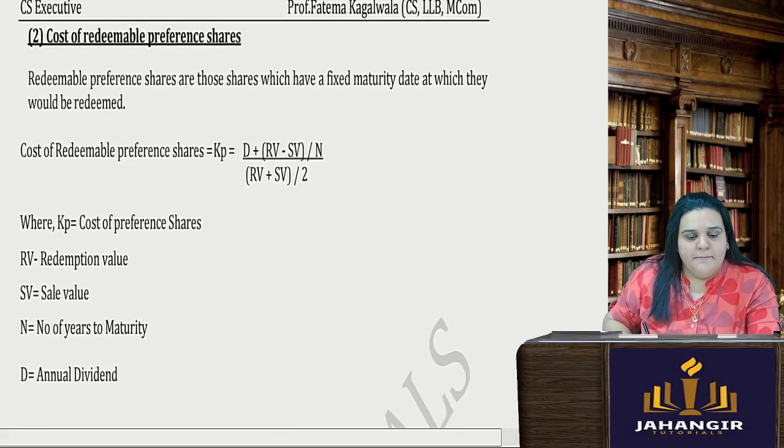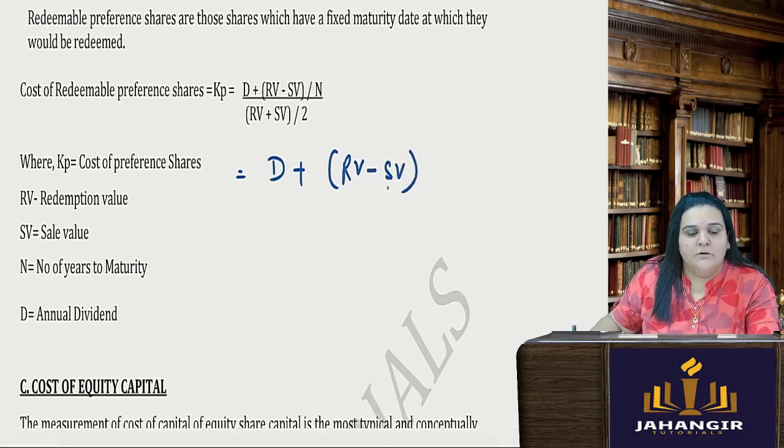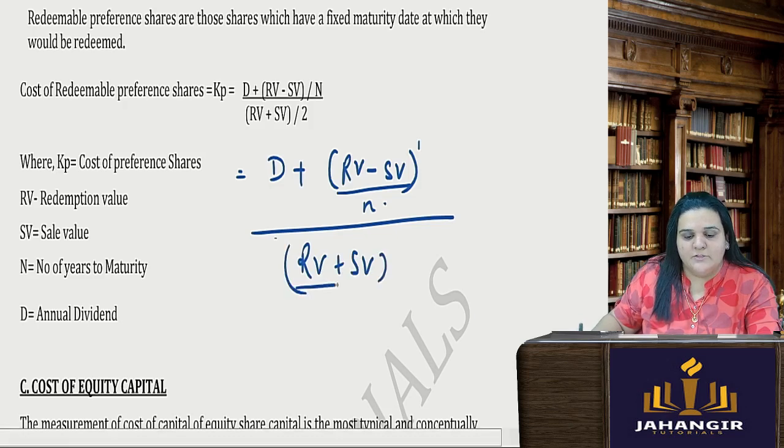And if it is redeemable preference shares, then in that case we take the dividend plus the redemption value minus the sale value, divided by n, upon redemption value plus sale value. Again, this has to be the average.